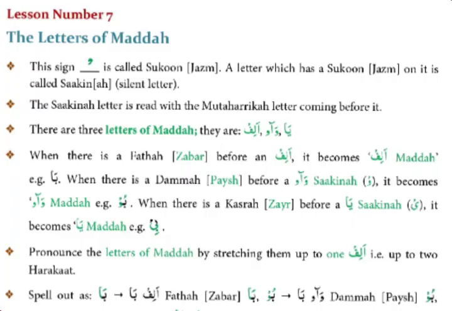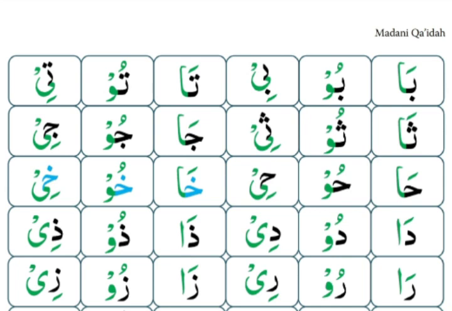The sakin letter is read with the mutaharrik letter coming before. For example, in the same box, in the second box, line 1, you can see Waw is sakin, and before Waw sakin, Ba is mutaharrik. Ba has zabr on it, Ba is mutaharrik. So you have to read Waw sakin with Ba mutaharrik, like Ba, Waw, Pesh, Bu, like that.